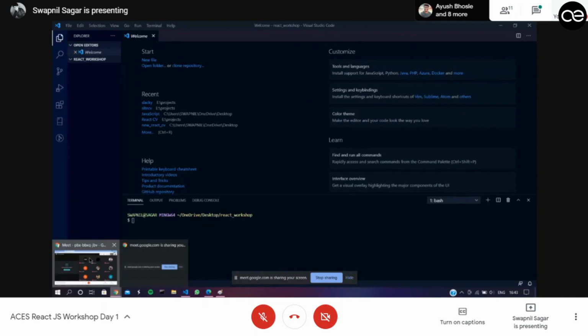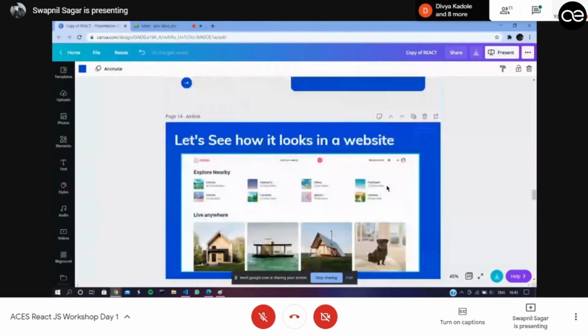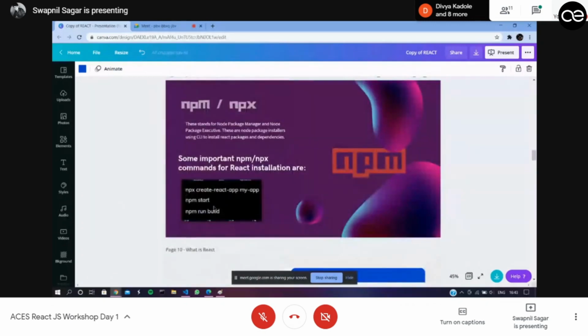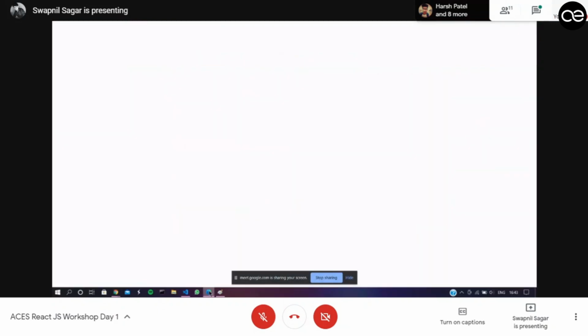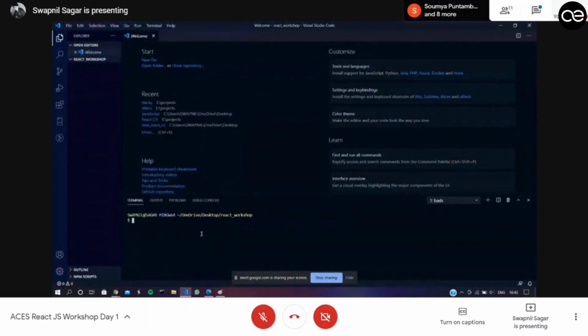As I showed you, React has npm, and npm has some predefined command lines to initiate a React application. So let's do that. I will simply write npx create-react-app, and I will name it react-workshop.